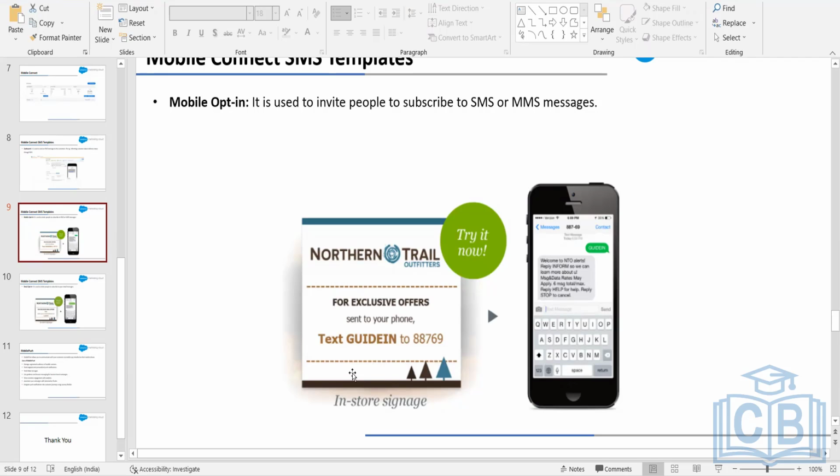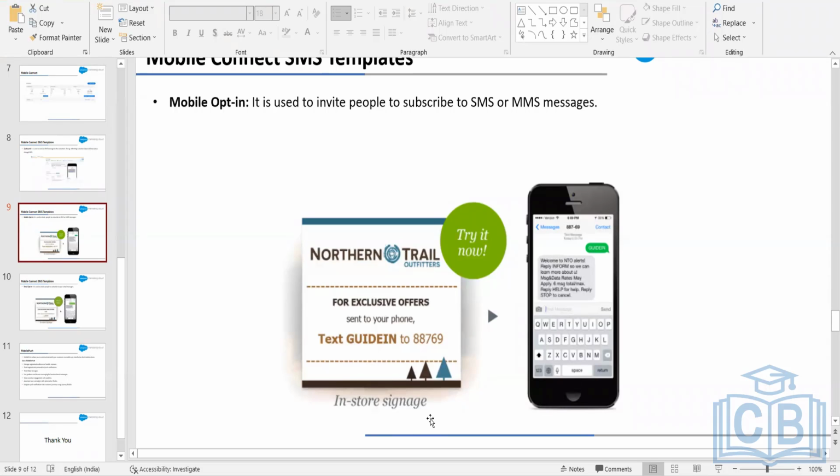So whenever you visit the lifestyle store, on a billing counter they have this small card that says if you want to receive the exclusive offers or the ongoing offers, then you have to subscribe to our mobile communication.